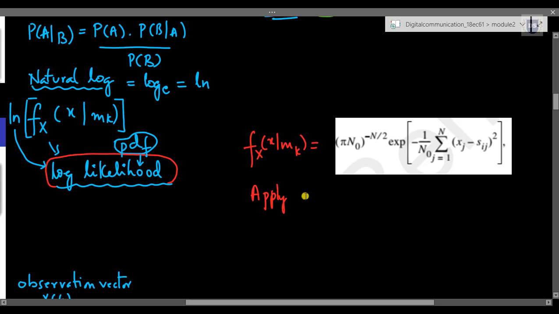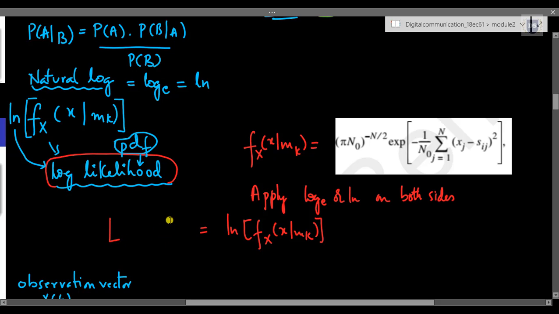So let's apply natural log, that is log to the base e, on both sides. That in turn yields ln of f of x given mk, which we call the likelihood function, represented as capital L of mi.